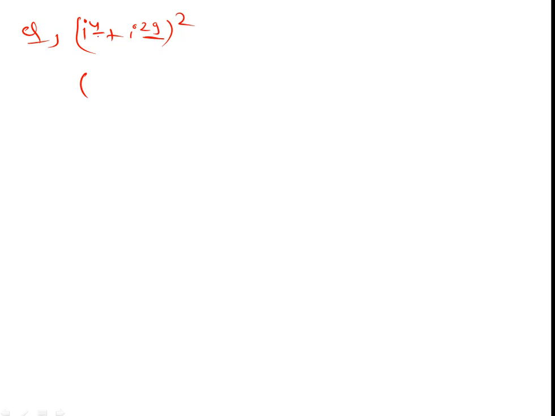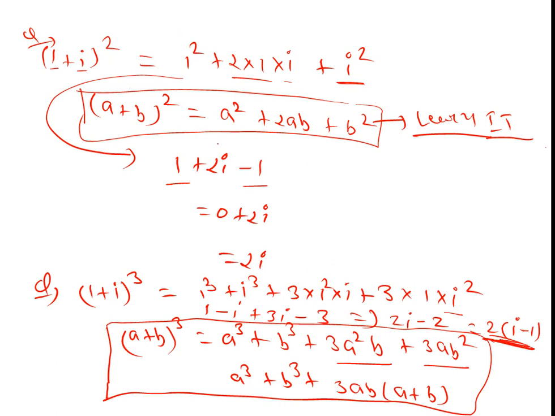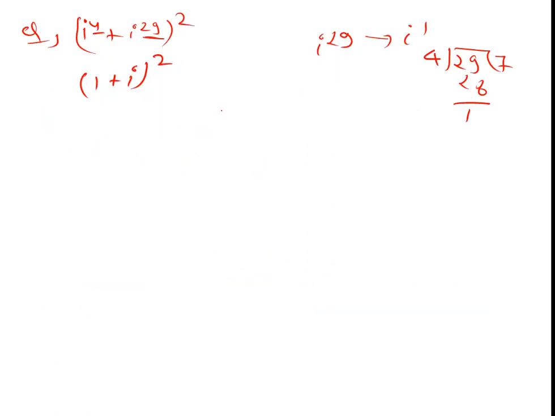The value of i to the power 4 is 1. And how to find i to the power 29? It is very easy: 29 divided by 4 gives remainder 1. So we can easily write it as i to the power 1, or iota. It has become very easy. I am not solving it again because I did this in the previous slide. The final answer is 2 iota.